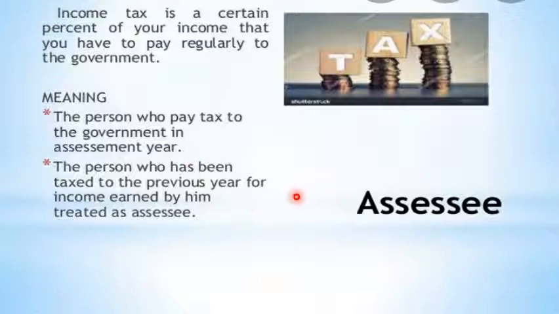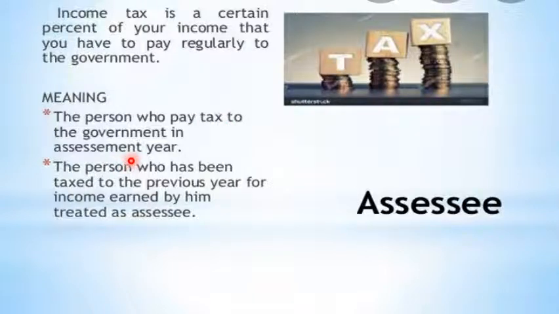So the next concept is the assessee. Assessee means a person who is eligible to pay the tax. So the income tax is a certain percent of your income that you have to pay regularly to the government. Here the meaning of assessee: the person who pays tax to the government in an assessment year.